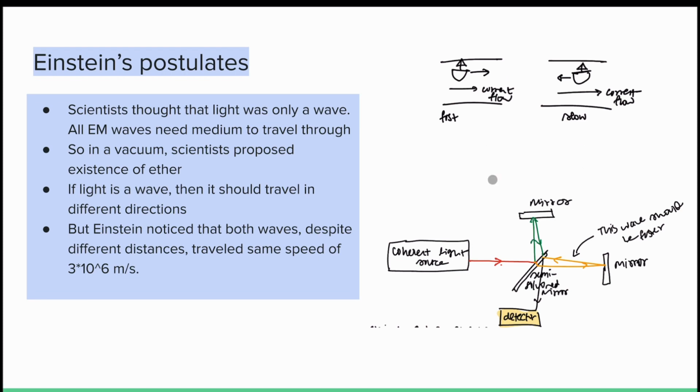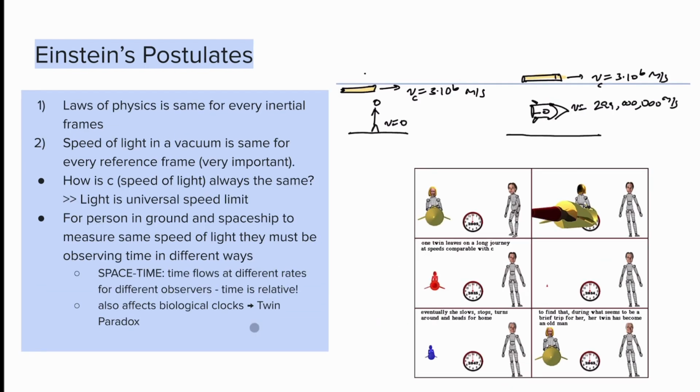Thinking about with the current and against the current, it was hypothesized that this wave here should be faster than the green wave. However, the detector picked up that these waves were the same speed of 3 times 10 to the 8 meters per second. So now let's go ahead and discuss Einstein's postulates.